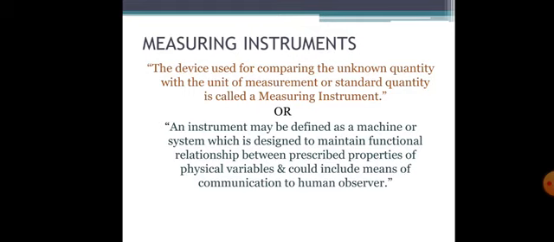Also, an instrument may be defined as a machine or system designed to maintain functional relationship between the prescribed properties of physical variables and could include means of communication to human observers. So these are general definitions of measuring instruments.